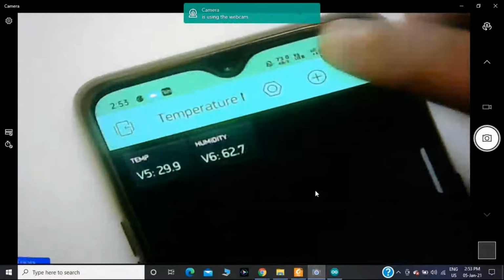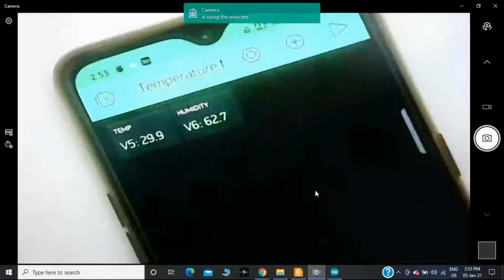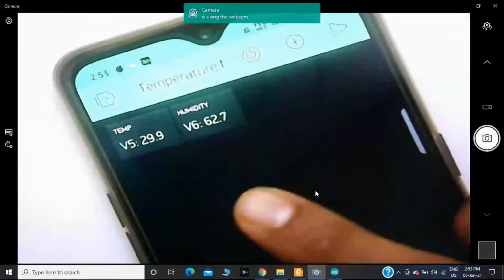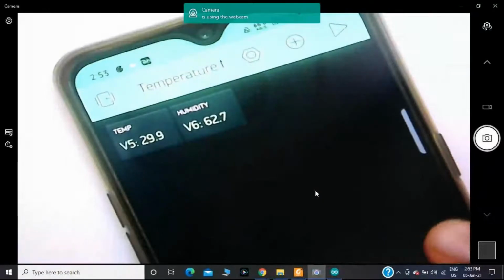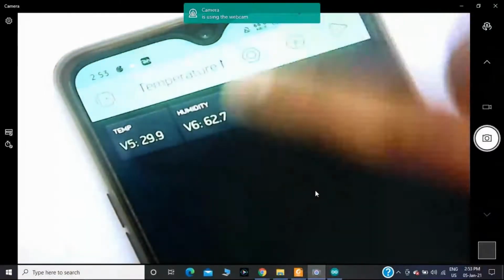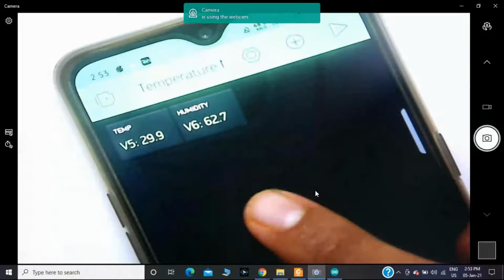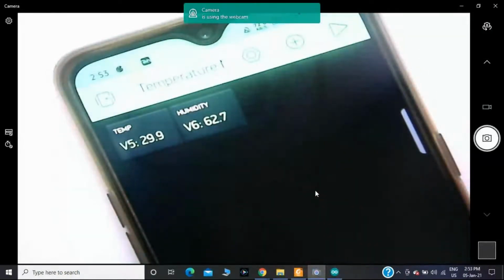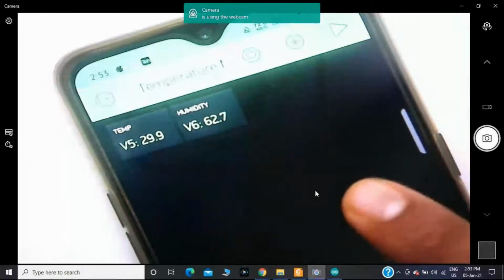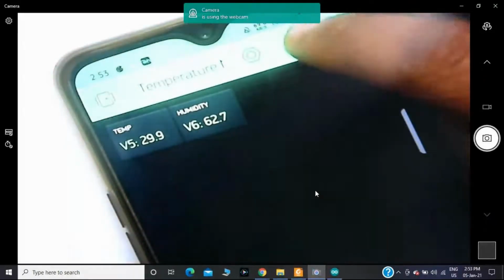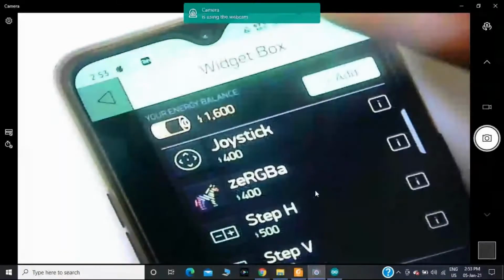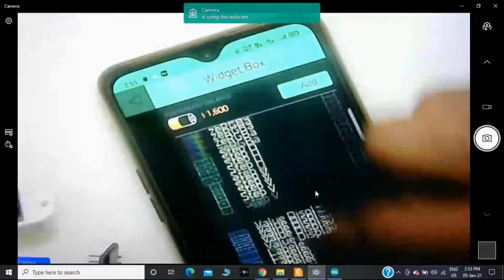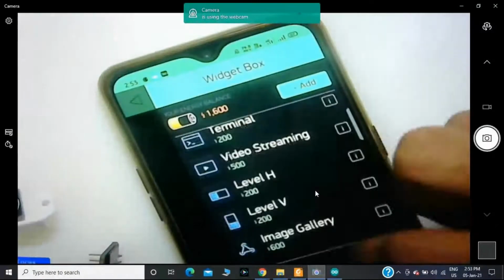Additionally, you can add some more widgets. Okay, now one scenario I will take. I want to control with the Blynk app. In that case, if the temperature crosses greater than 25 degrees Celsius, it should send a notification to my mail that, okay, temperature is high. For that reason, first I will click on the plus sign, that is the module. Then I want to send the notification.